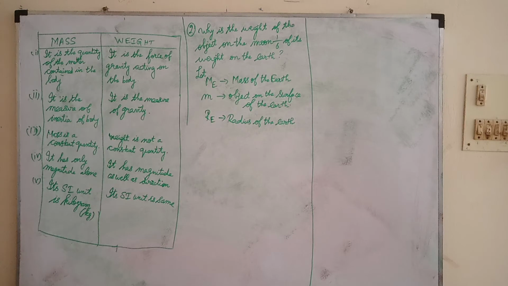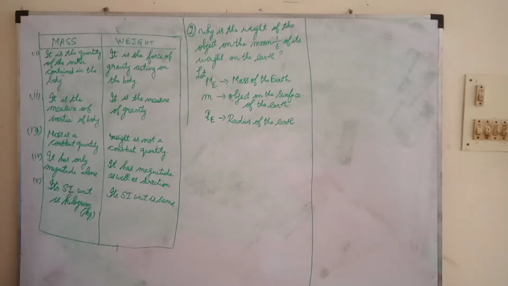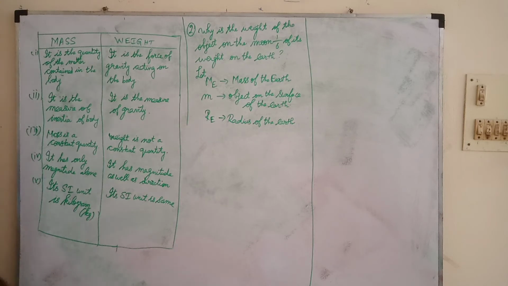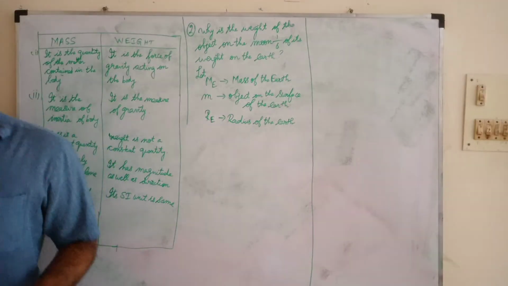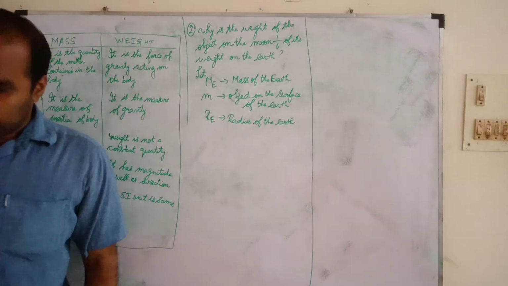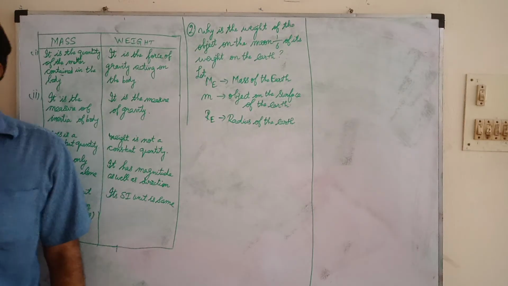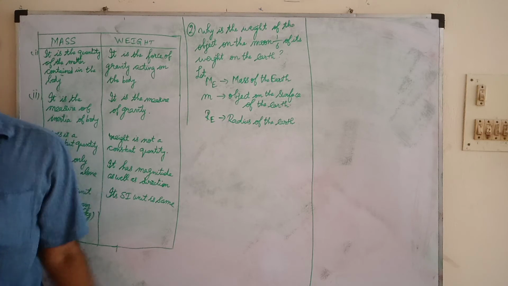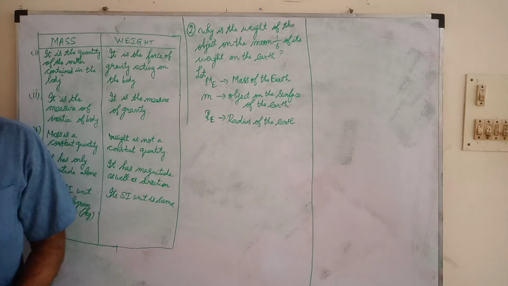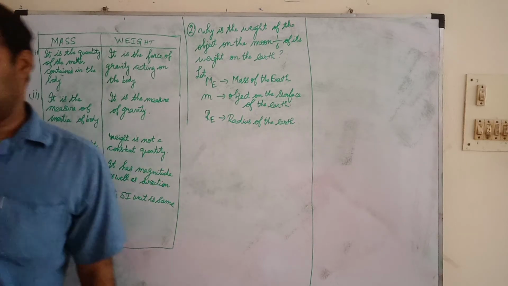So now first, what are we going to see? Mass of the earth. First of all, we need to know, they mention moon and earth. So from the earth's perspective, what is the mass? Mass of the earth we can mention as capital M E. Then on the earth, the weight of the object we need to check. What do we need to mention? Small m, the object on the surface of the earth. RE means radius of the earth.